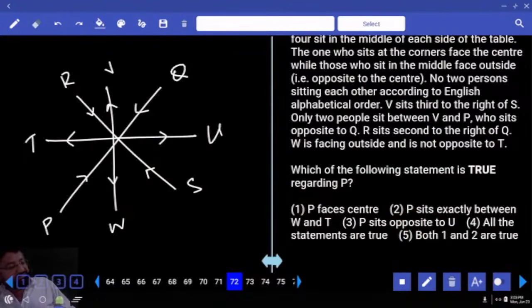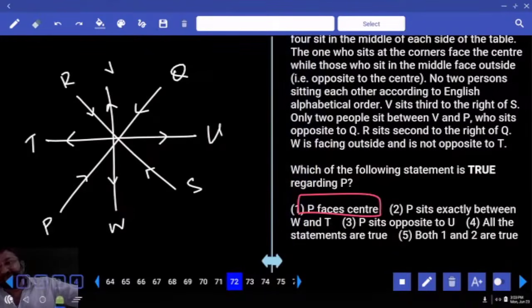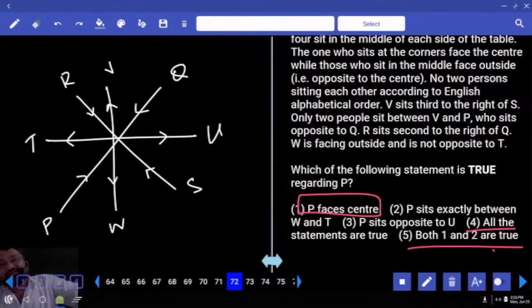72. Which of the following statements is true regarding P? P faces the center. My first option is right, so it is indicating me something else. You either read the whole question or look into the options. When you look into the options, there is one option which says 1 and 2 are true. There is also another option which says all the statements are true.